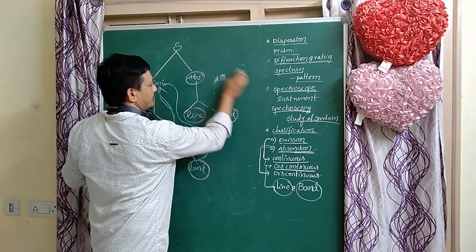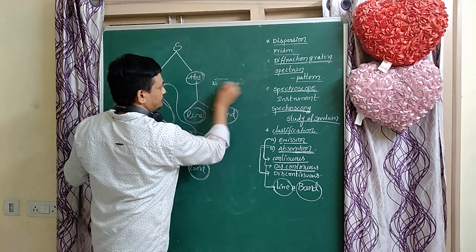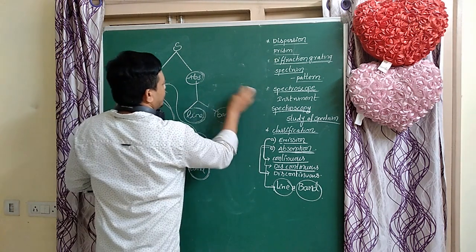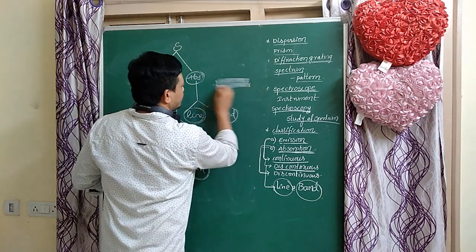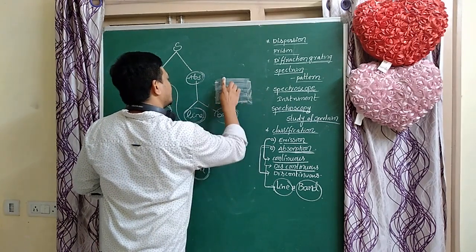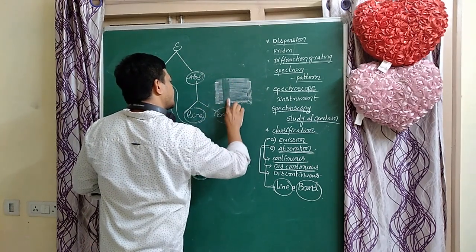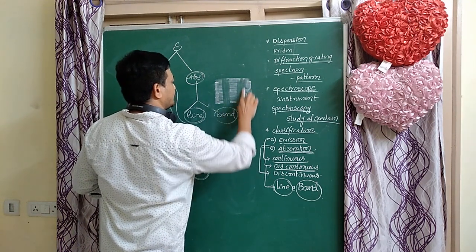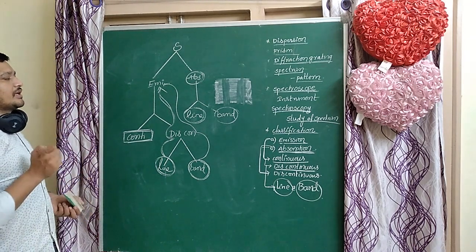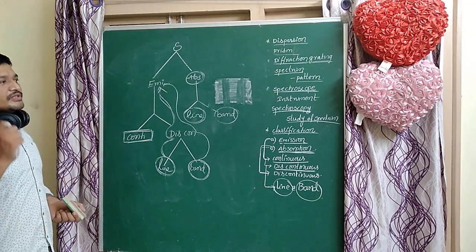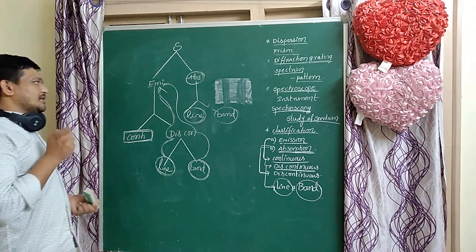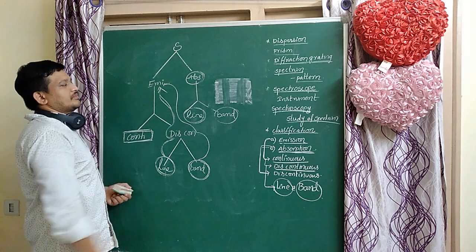The background is bright. Bands are obtained, that is the band spectrum. Band spectrum is nothing but molecular spectrum. Line spectrum is nothing but atomic spectrum. So the hydrogen line spectrum is an example of emission spectrum.